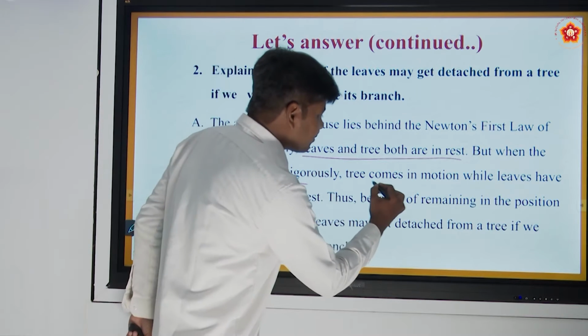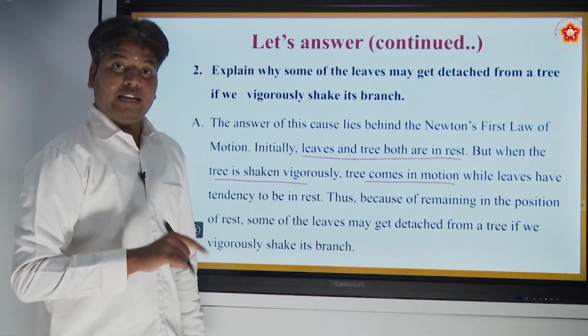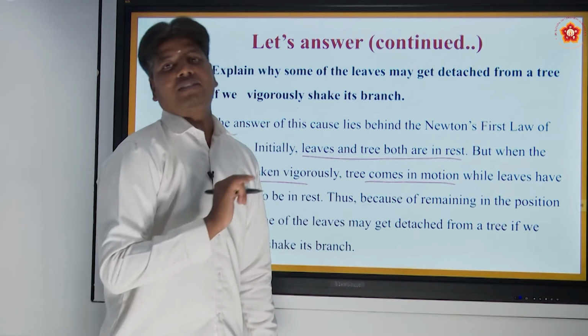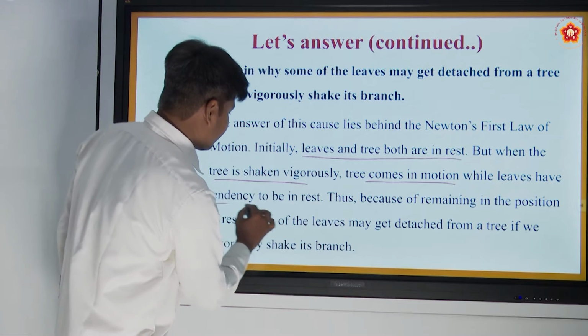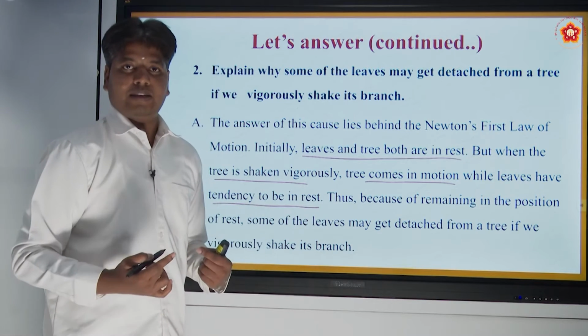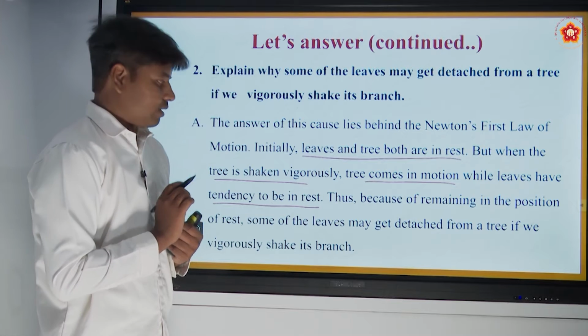When the tree comes in motion, the leaves are attached to it. The leaves will oppose this change in motion. They have the tendency to stay at rest, but we are shaking the tree and the leaves are attached to it.